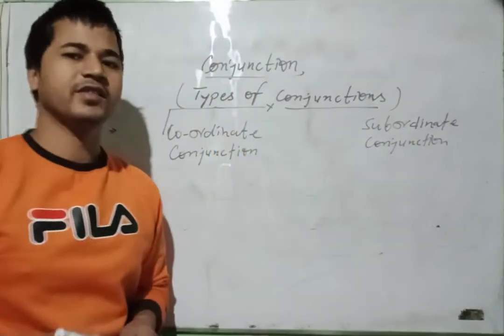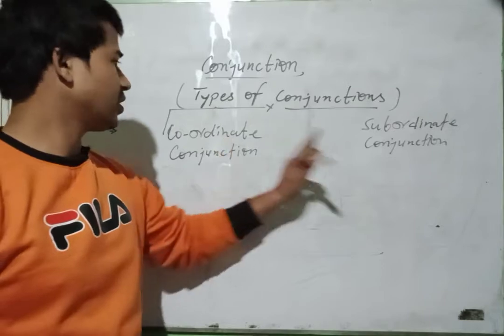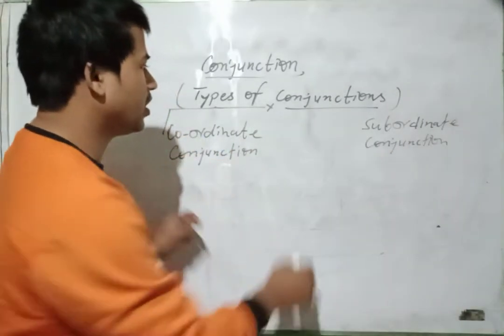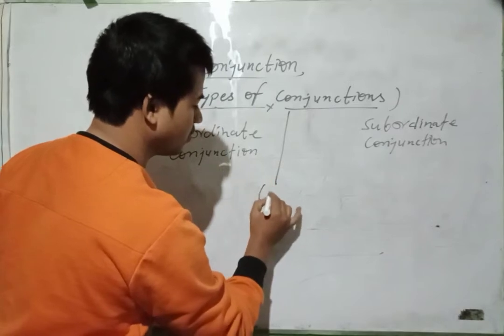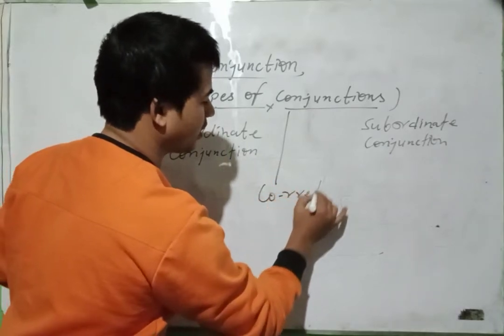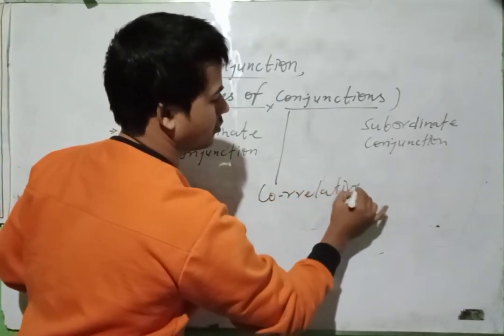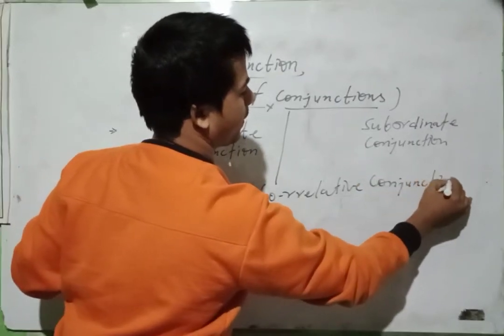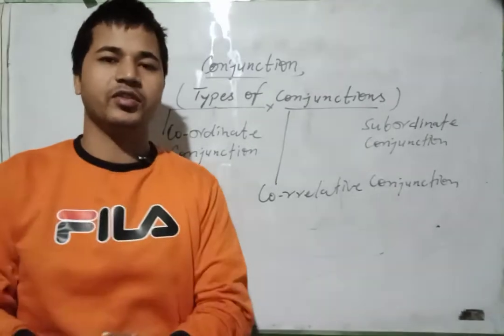There are mainly two types of conjunction, coordinate and subordinate. But you can say one more, that is correlative conjunction. We will also study the correlative conjunction.